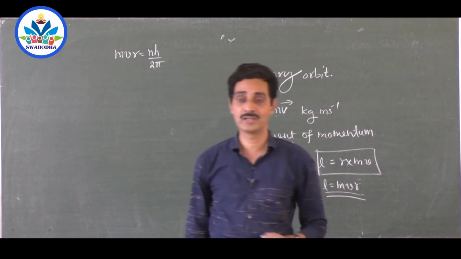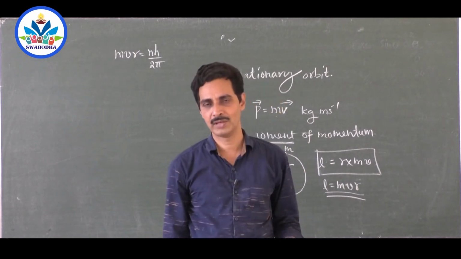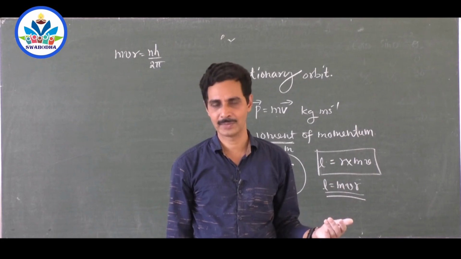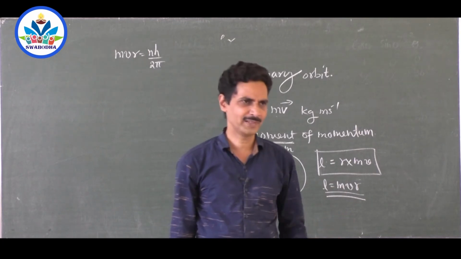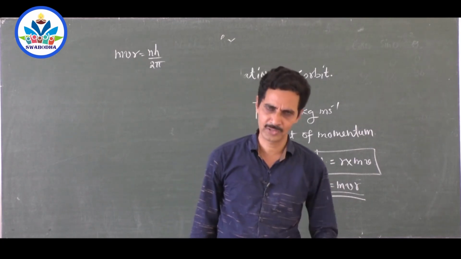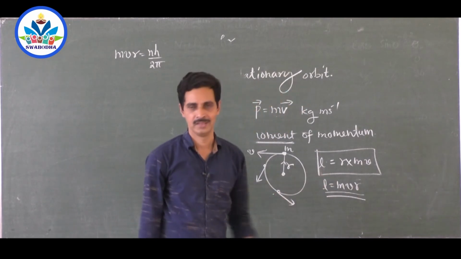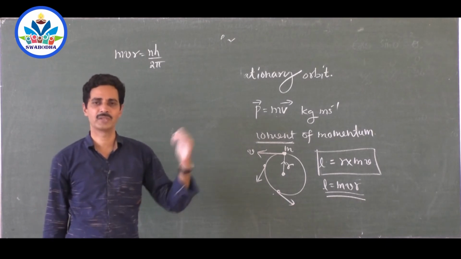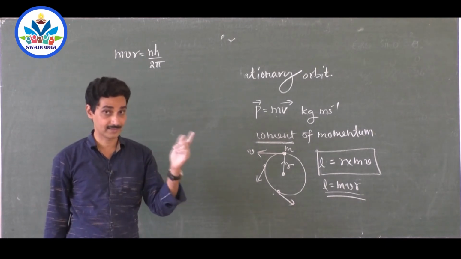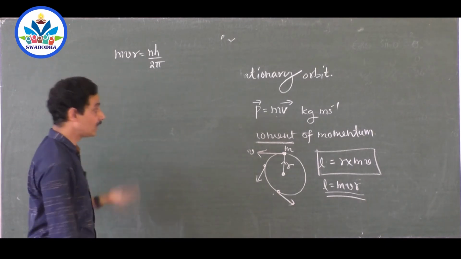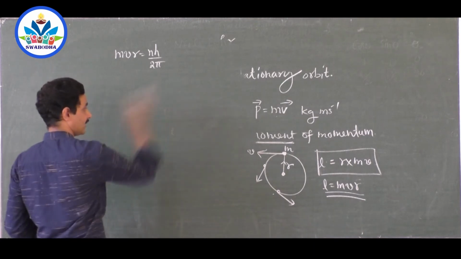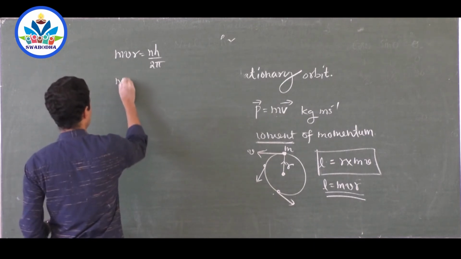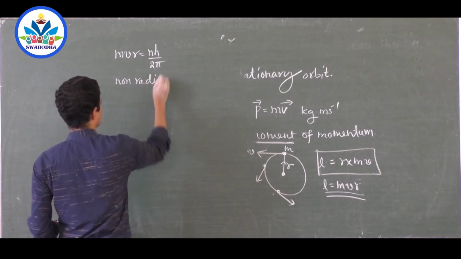It is as if you purchase balls from the shop. You can purchase only 1 ball or 2 balls or 3 balls. You can't purchase 2.33 balls. You can't purchase 5.23 packets of milk from the shop. Not allowed. Similarly, here electrons can have only prescribed forms of energies, so prescribed paths, orbits. And he calls those orbits stationary orbits as well as non-radiating orbits.